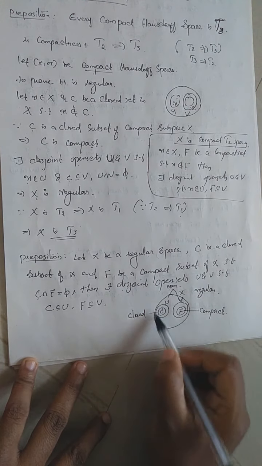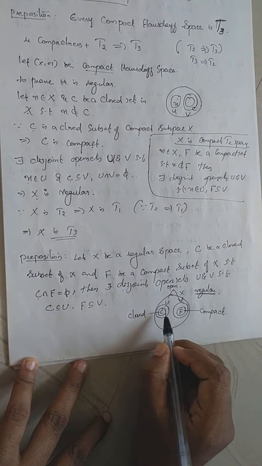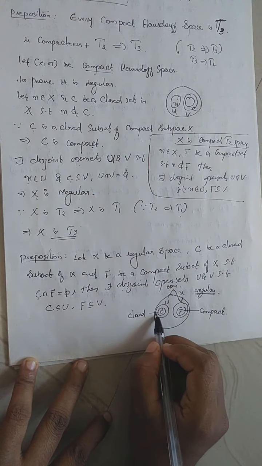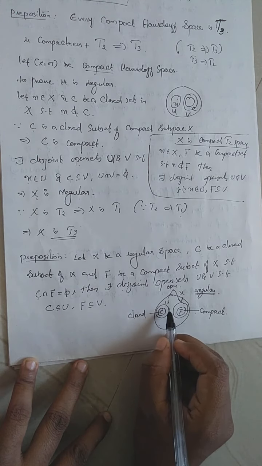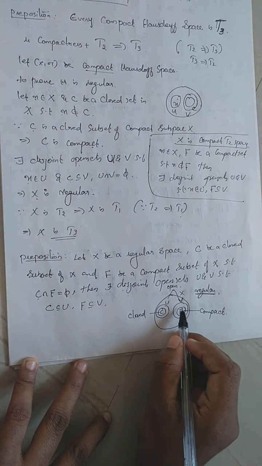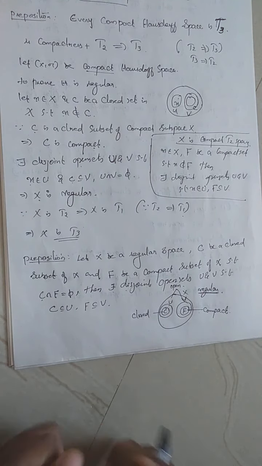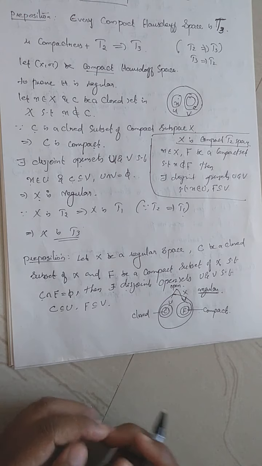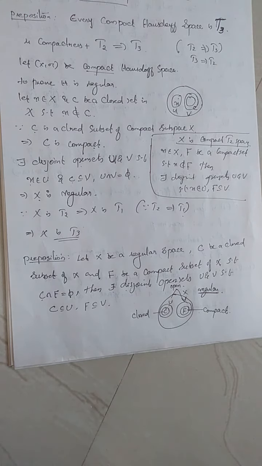So in a regular space, any closed set and any compact set, if both are disjoint, can be separated by mutually disjoint open sets. So any disjoint closed set and compact set can be separated by mutually disjoint open sets in a regular space. That is the meaning of this proposition. Now we will see the proof.